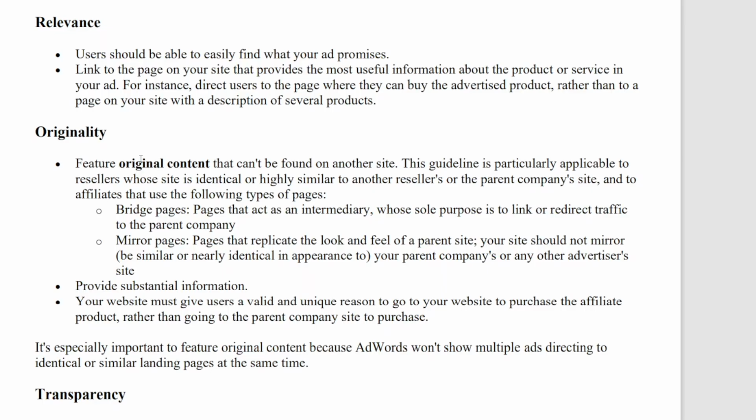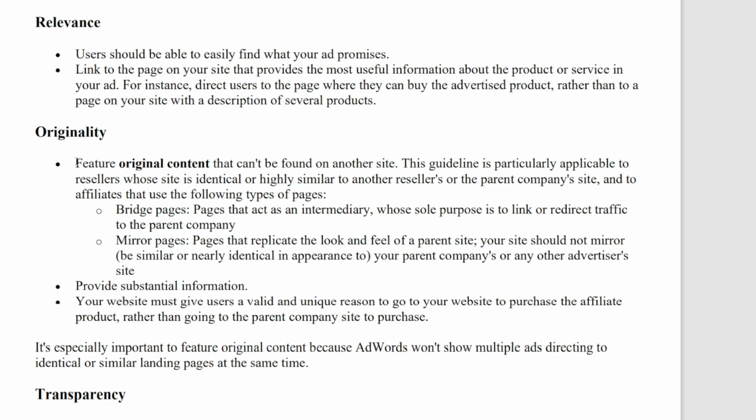Why? Because following the advice of just mimicking the parent page, or just creating a single landing page and then bridging over to the parent company site, is in direct violation of Google Ads policy. Let me show you. What we need to do is examine their originality policy. Within this policy houses the bridge page and the mirror page policy.